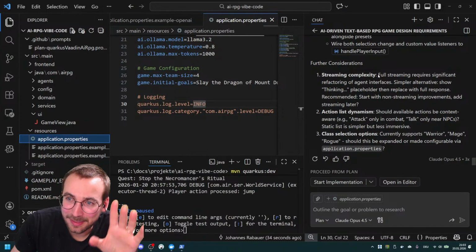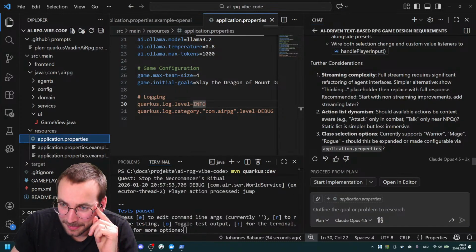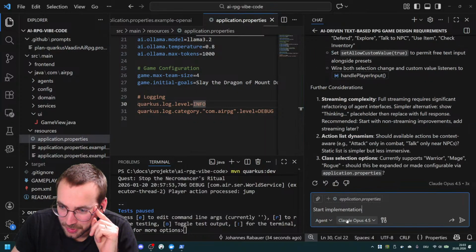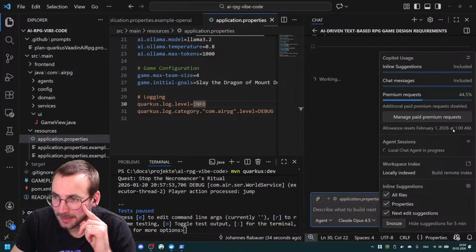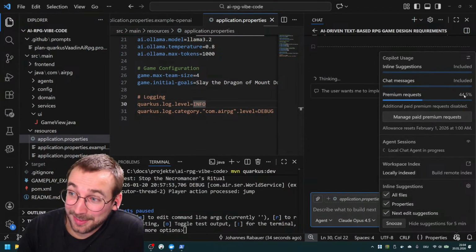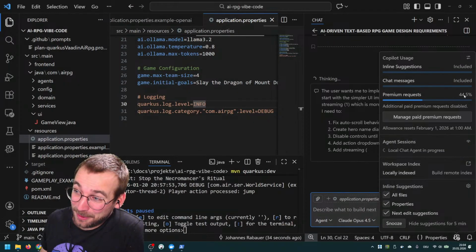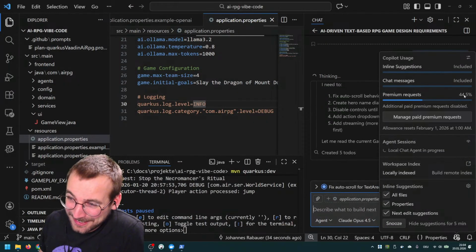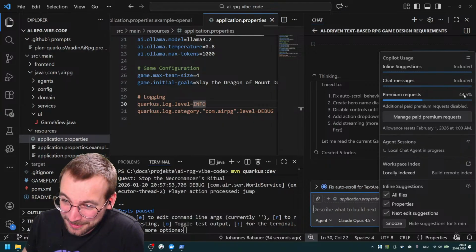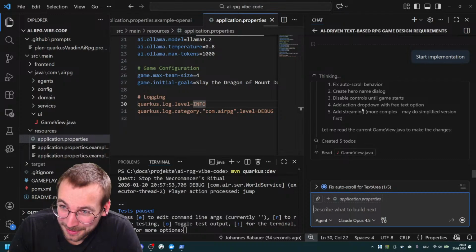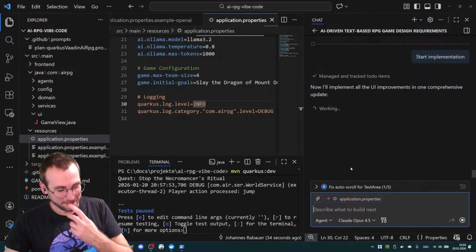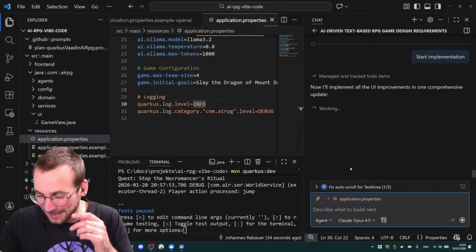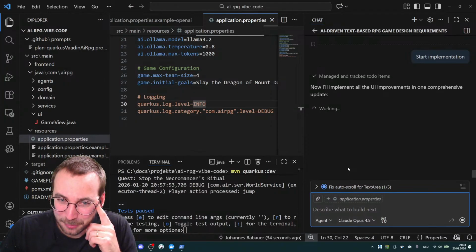Great. Okay, so I'm guessing it's doing the right things. Class selections. No. What? No. And now you start implementing with Opus 4.5. Let's see if we are good. Okay, we did use now 2% of the premium requests, which is quite a lot. Quite impressive. I think after this one, I'll go back to my Claude Sonnet. But still, for $10 a month, you can really play around with it.